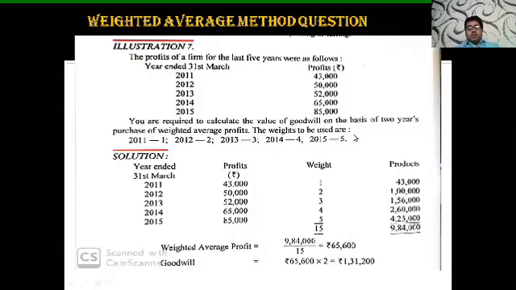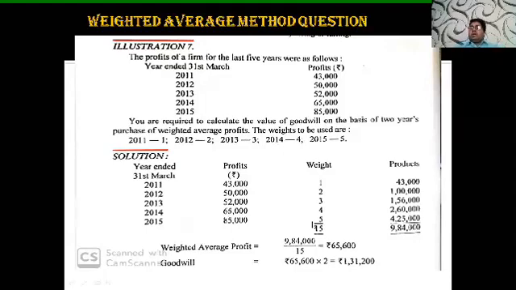Now in this solution, I have given year ended 31st March 2011, 12, 13, 14, 15. All the 5 years have been written. Next to that, profits 43,000, 50,000, 52,000, 65,000, 85,000 are also given, and beside that weights are also allotted. 2011 weight is allotted, that is 1, and next 2, 3, 4, and 2015, that is the last year profit, we have allotted the weight as 5.